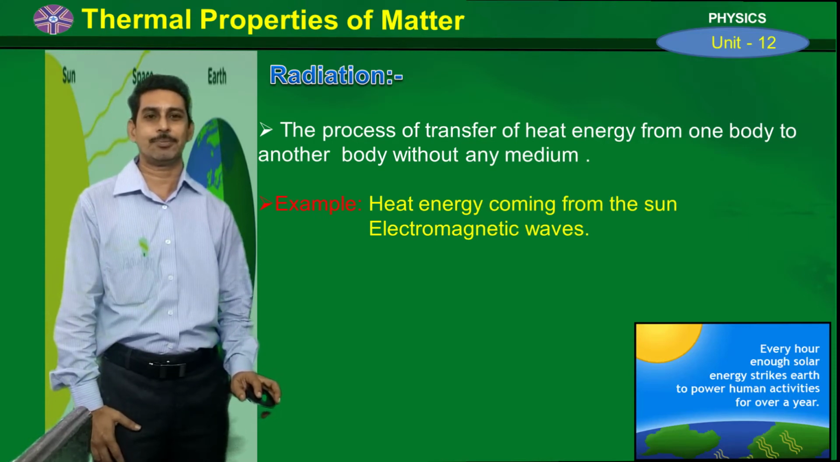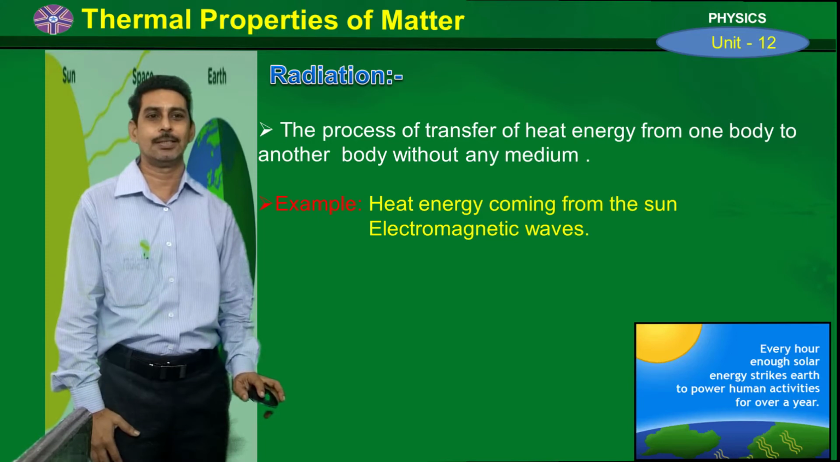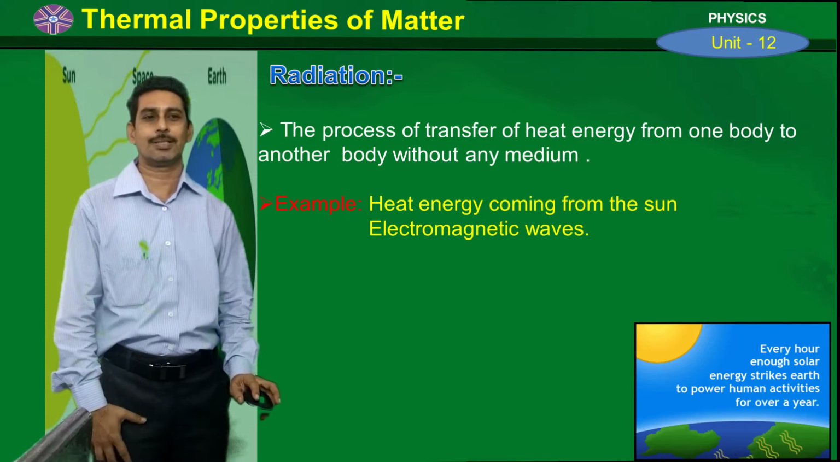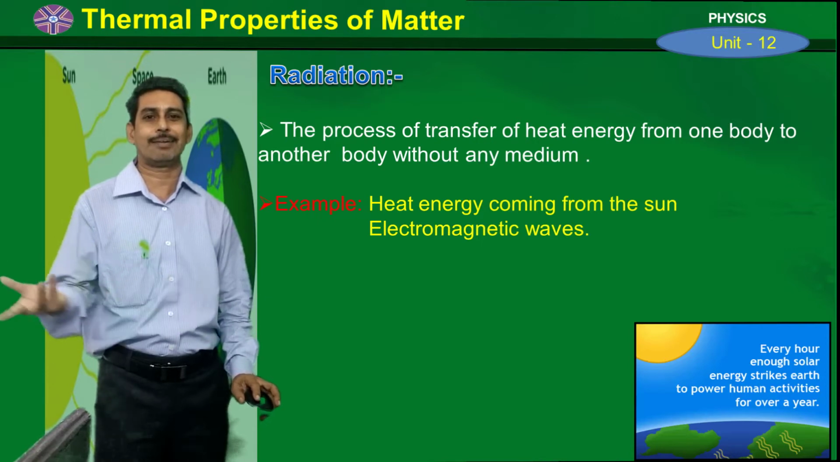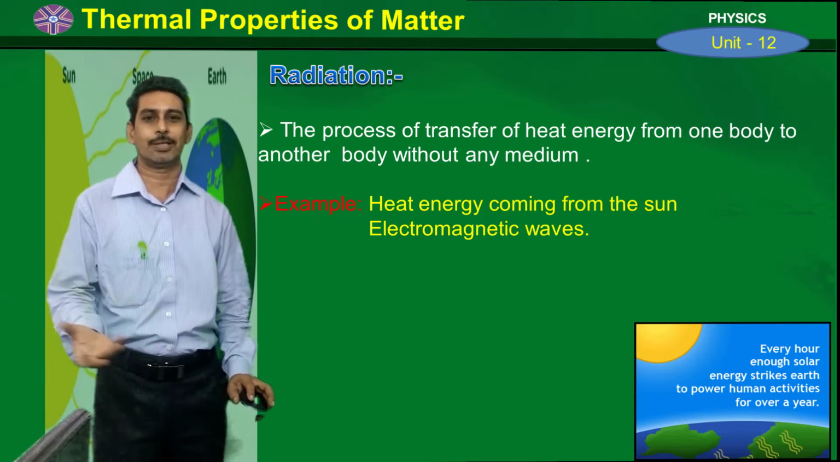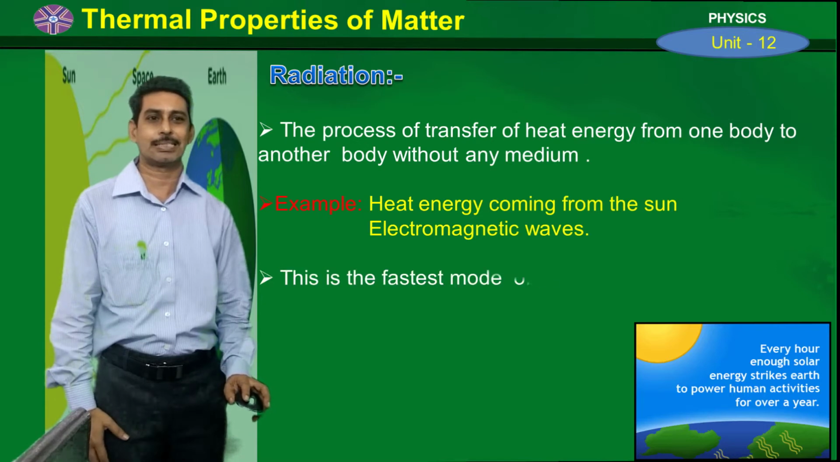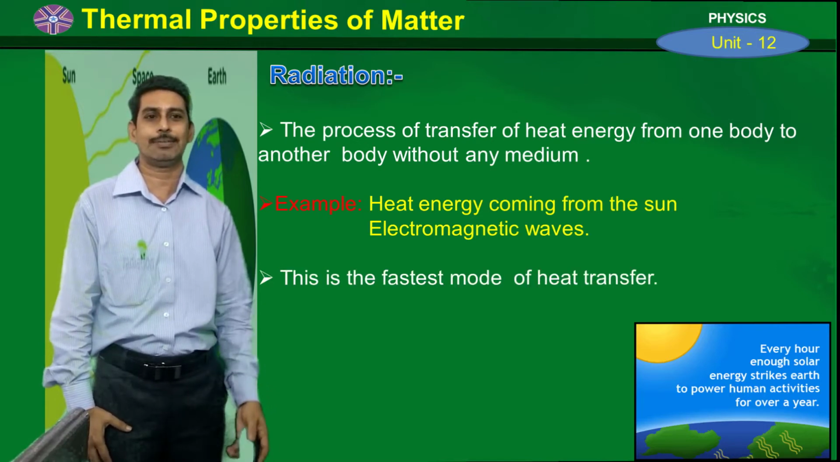Heat energy coming from the sun is one of the examples of radiation. And electromagnetic waves are also another example of radiation, where we see that electromagnetic waves even travel through vacuum. So the waves that we are receiving on the TV channels. So the examples are heat energy coming from the sun or the electromagnetic waves.